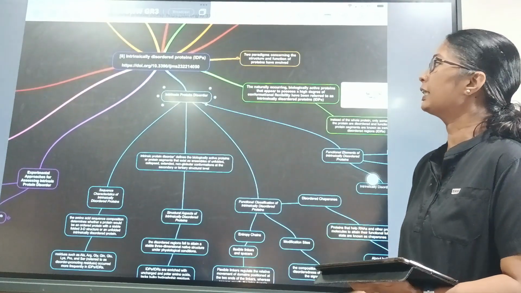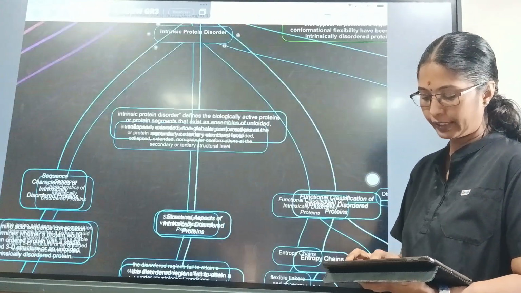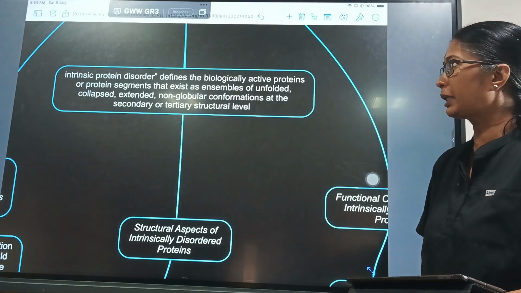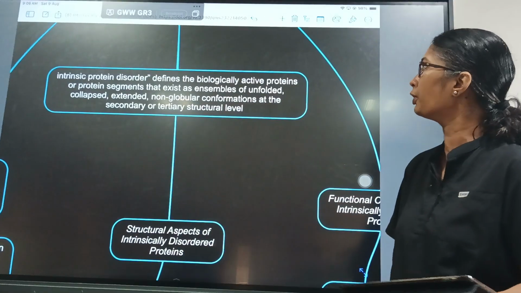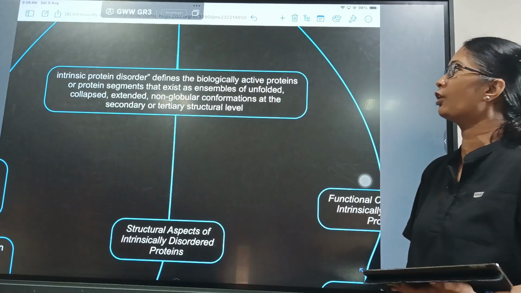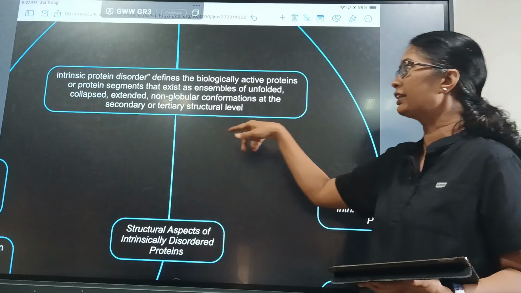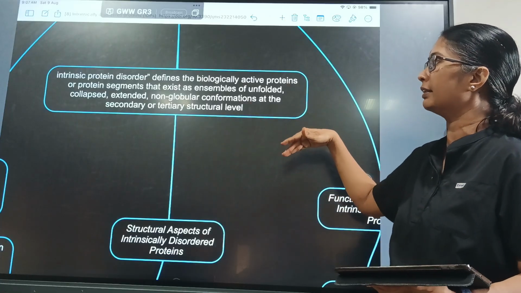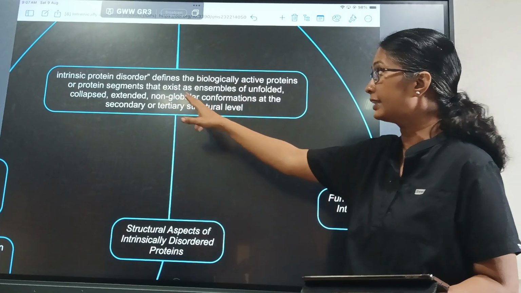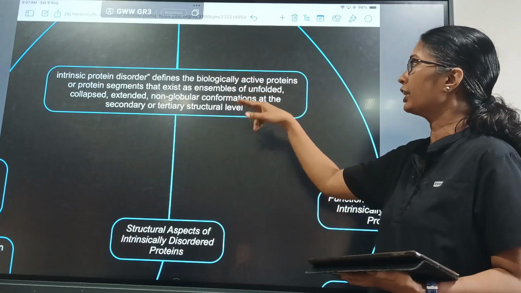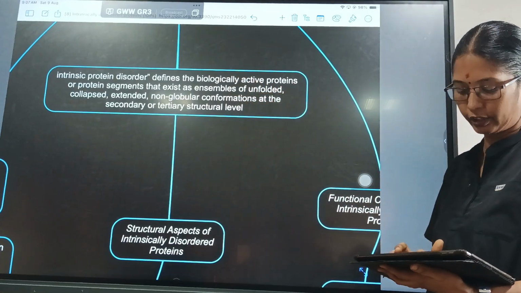So what is intrinsic protein disorder? Intrinsic protein disorder defines the biologically active proteins or protein segments that exist as an ensemble of unfolded, collapsed, extended or non-globular conformations at the secondary or tertiary structure level. So when we saw the structure levels in the protein, we saw the secondary and the tertiary structure levels. These are the changes which happen in these intrinsically disordered proteins.